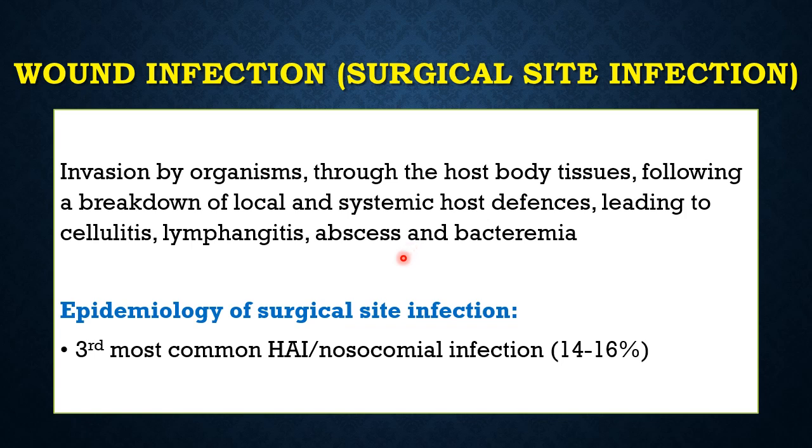And this is the third most common hospital acquired infection. Surgical wound infections range in 14 to 16% of hospital admissions, or 14 to 16% of the HAIs are composed of surgical wound infections.